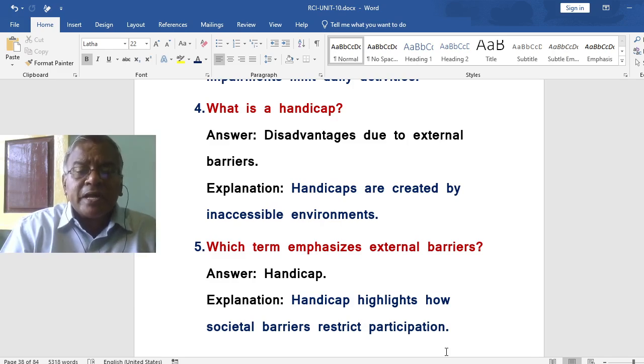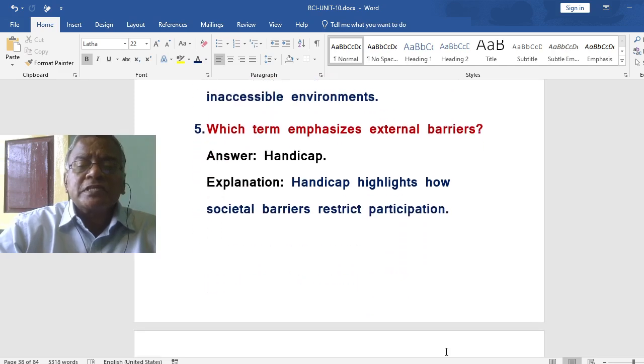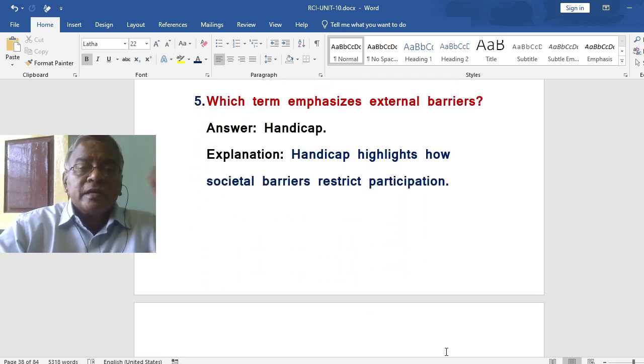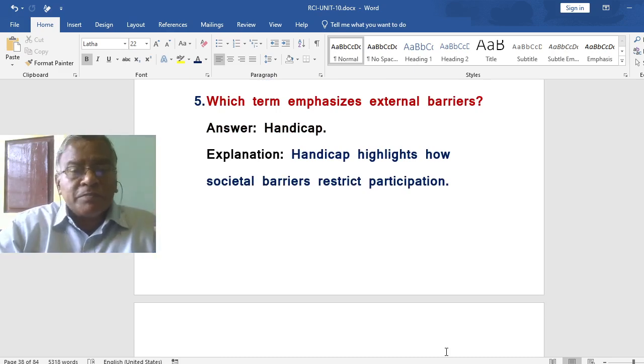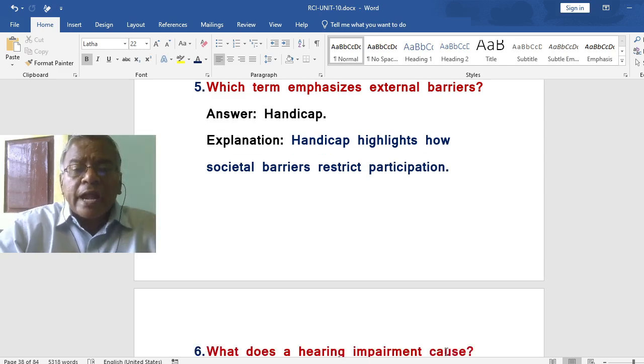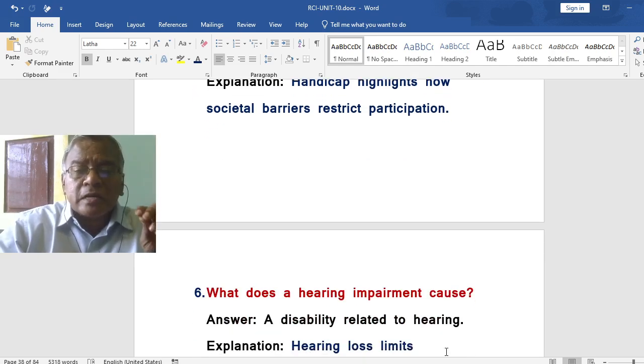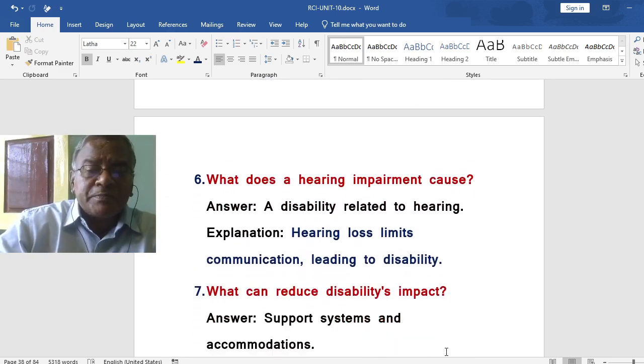Which term emphasizes external barriers? This is handicap. If there are external barriers, then it leads to handicap. Handicap highlights how societal barriers restrict participation.